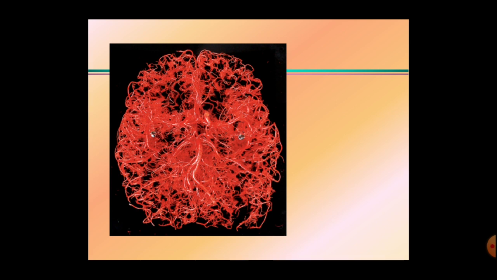This is the arterial network which is supplying the brain. In the center is the circle of Willis, and these are the branches arising from it. Today we want to study all these branches arising from the circle of Willis.